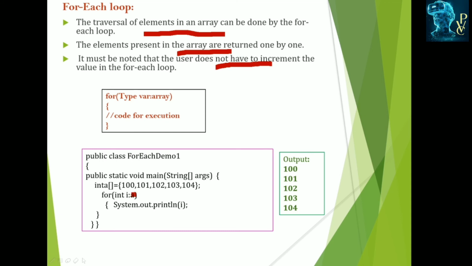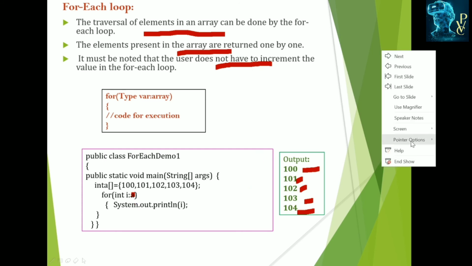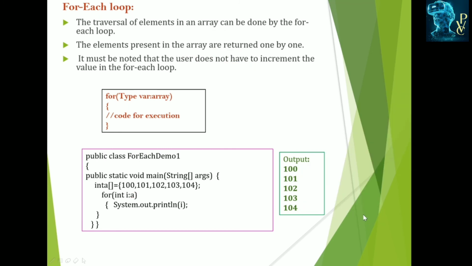These are the A values 101, 102, 103, 104. All are the elements in the array. So it traverses and displays them. Because I displayed I in the print statement, these values are displayed. To traverse the array, the for each loop can be used.